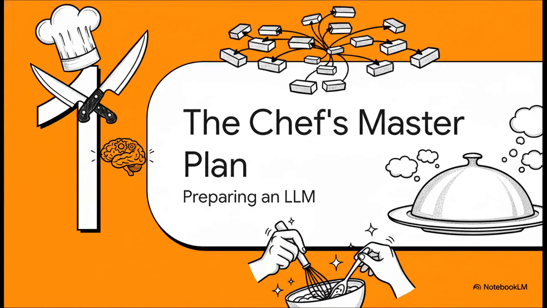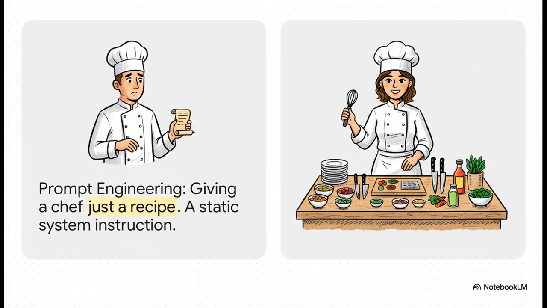And that plan, it's not about just writing a slightly better prompt. No, it's about preparing the perfect workspace for the AI to think in. I want you to imagine we're setting up a master chef before they cook a really complex 5-star meal. And this slide just nails the difference. See, basic prompt engineering? That's like just handing the chef a recipe card. Yeah, you might get a decent dish.